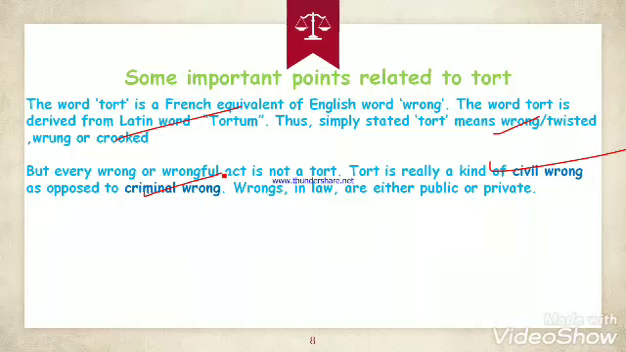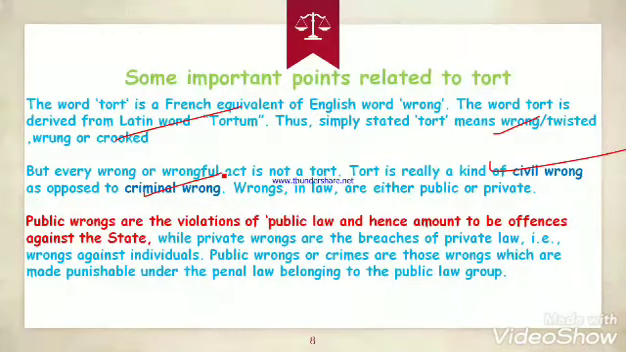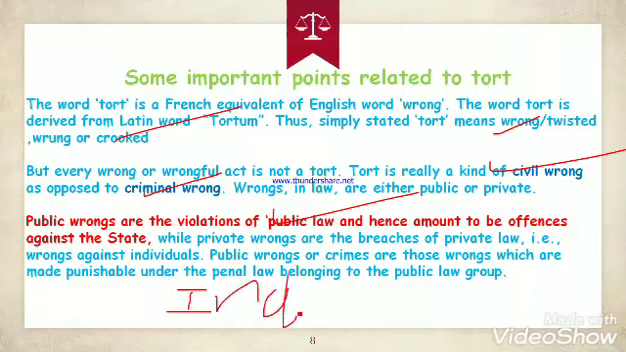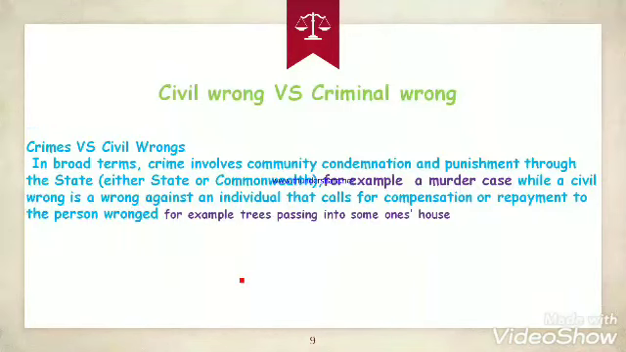Now wrongs can be either public or private. We discussed this in lecture number 1. So what is a public wrong? Public wrong means violation of public law, and public wrongs or offenses are punishable under the Indian Penal Code. Sorry for the bad writing. And what are private wrongs? Private wrongs are breaches of private law, wrongs against an individual, like tort.